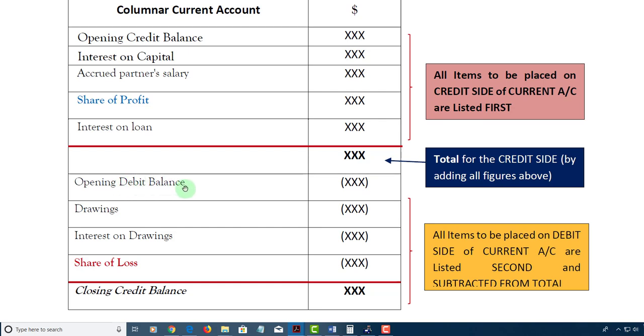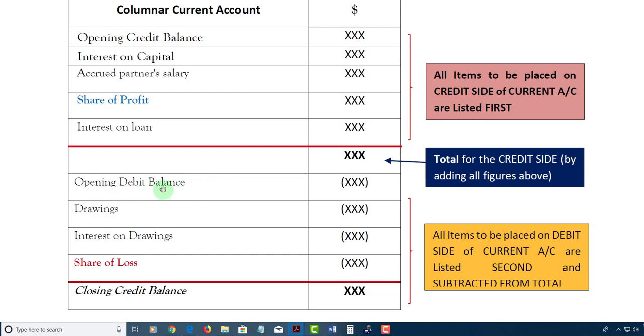As a matter of fact, the question would specify what balance the person has. Normally, if they just give you the current account balance, with no bracket or anything else, it means it's a credit balance. If there's a debit balance, the letters DR would come after the figure, or the figure itself would be enclosed in a bracket, denoting that it's a negative or a debit balance.